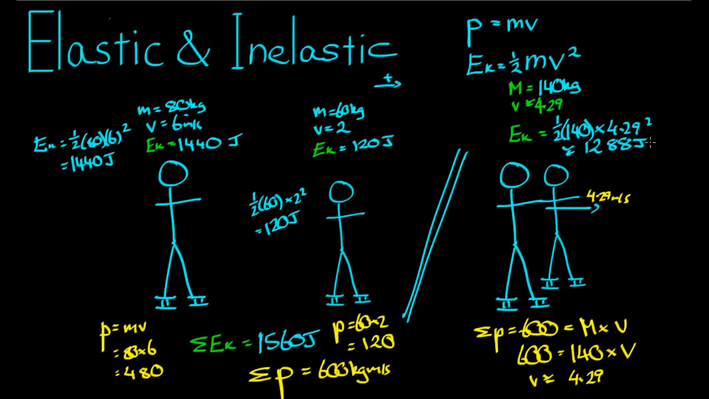Since, in our case, the kinetic energy after the collision is less than the kinetic energy before the collision, we say the collision was inelastic. If it had been the same, we would call it elastic. And that energy that the objects had here has been lost as, we can say, heat and sound. In our next video, we'll look at the working out involved in an elastic collision.